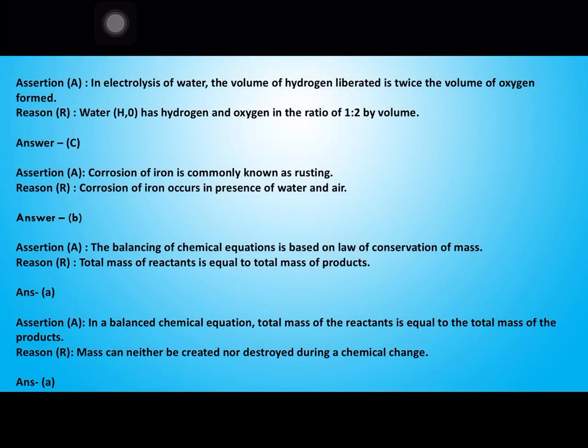The balancing of a chemical equation is based on the law of conservation of mass, and the total mass of reactants is equal to the total mass of products. So if you read the statement, they are combining each other. That's why A and B both are correct and the reason is also correct. In a balanced chemical equation, the total mass of reactants is equal to the total mass of products. Mass can neither be created nor be destroyed during a chemical change. Again, both are correct, so A option.